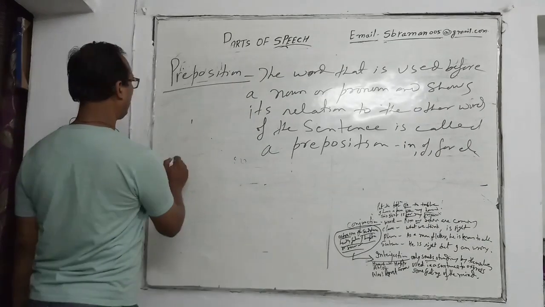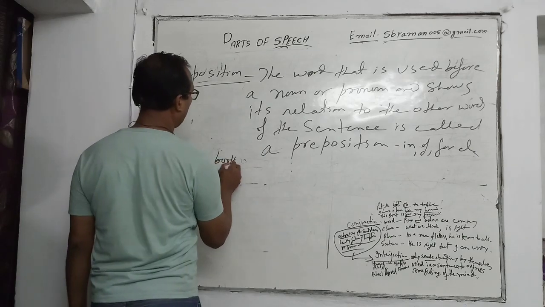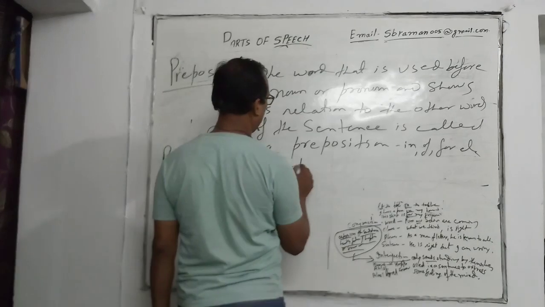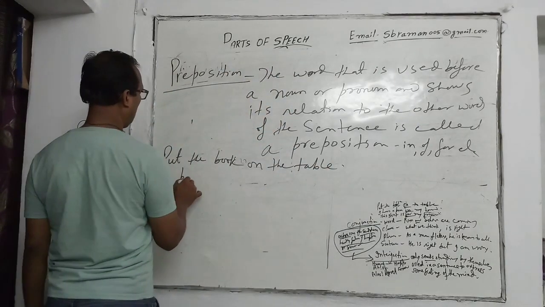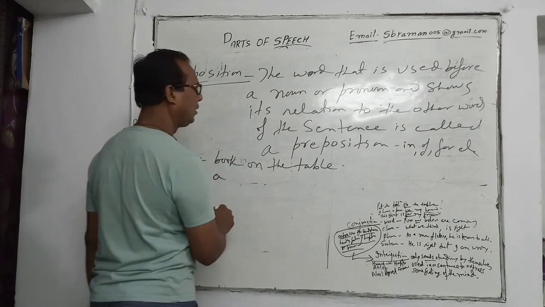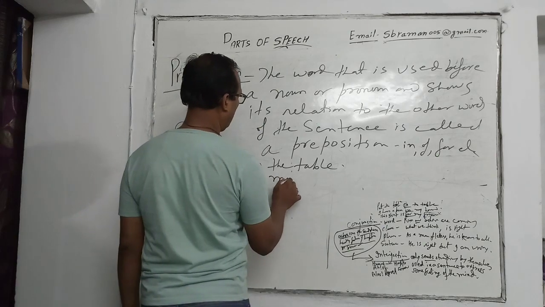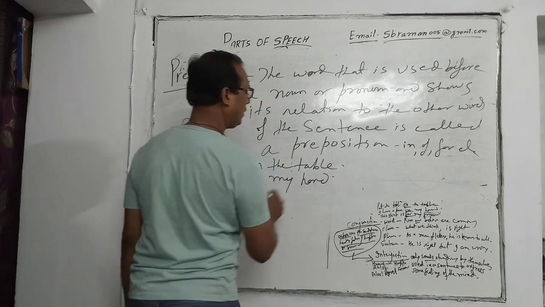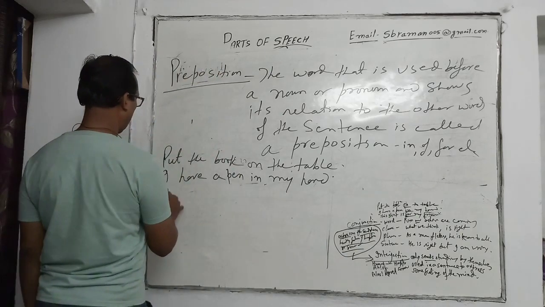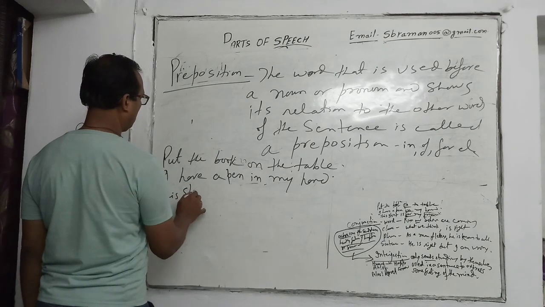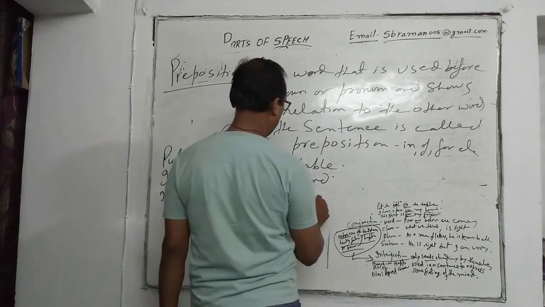So here: put the book on the table. I have a pen in my hand. Now this shirt is for my friend.